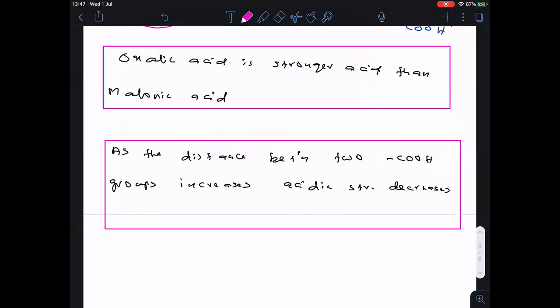As the distance between two COOH groups increases, correspondingly, acidic strength decreases.